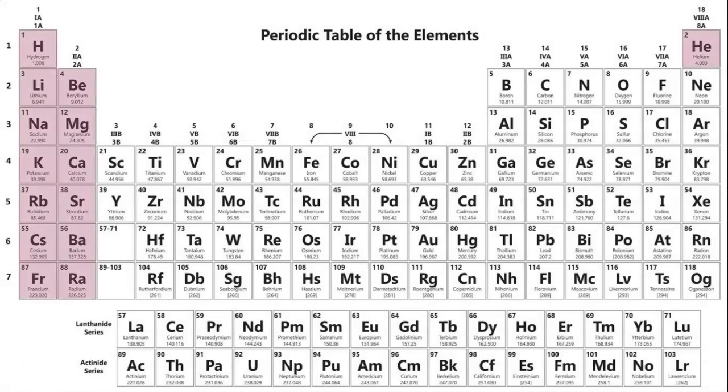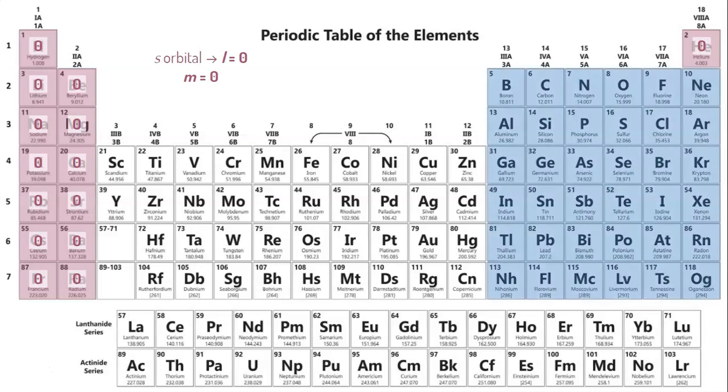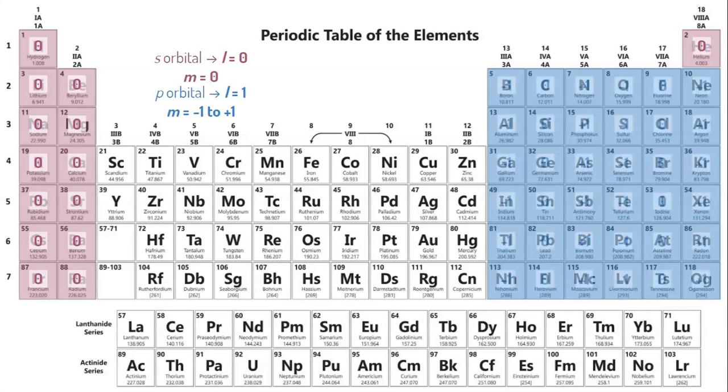We have our S block highlighted, and we know that L equals 0 if it's in the S orbital, the S block. So can we really have a positive or negative 0? No. So all the m's are going to be 0. That means all of those elements are going to have an m value of 0. So let's move on to the P block. P block represents our P orbital, and we knew that L equals 1. So that means m can go from negative 1 to positive 1. And this is how you will figure that out.